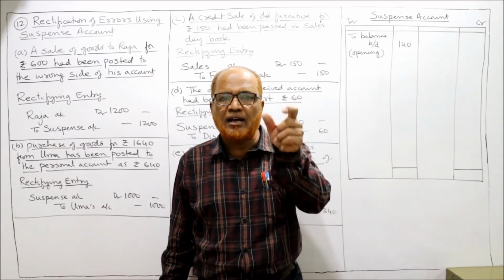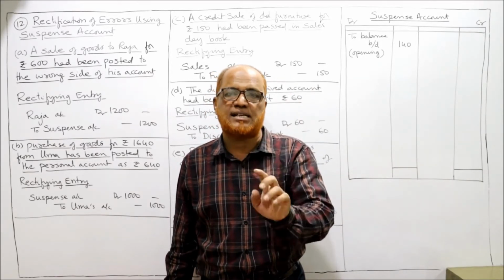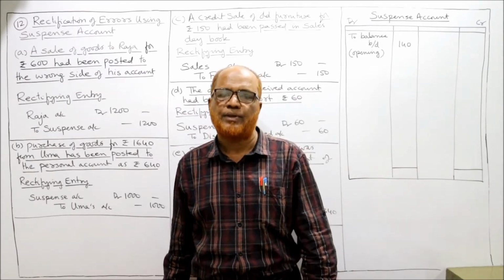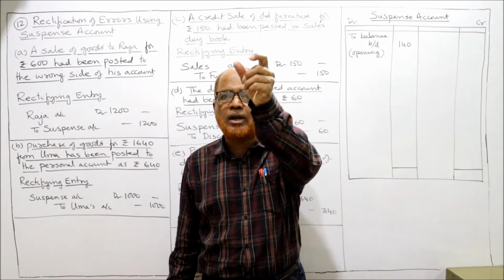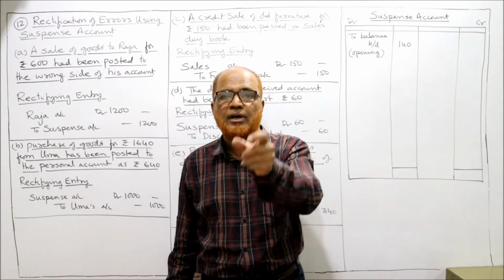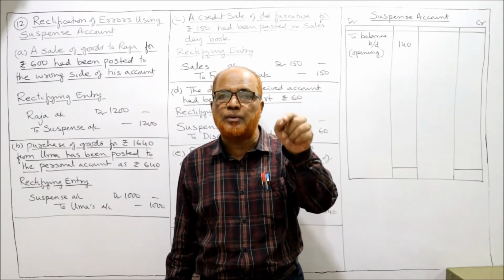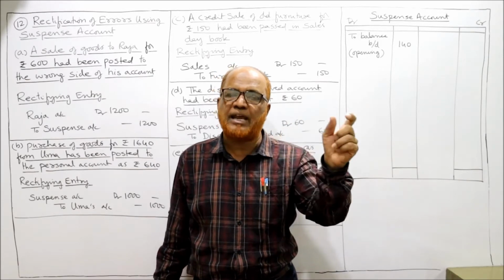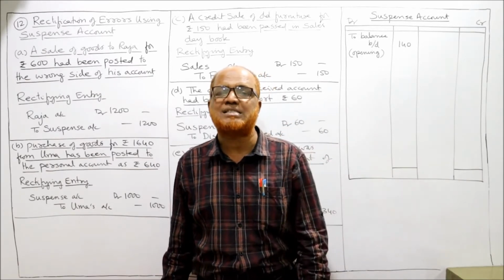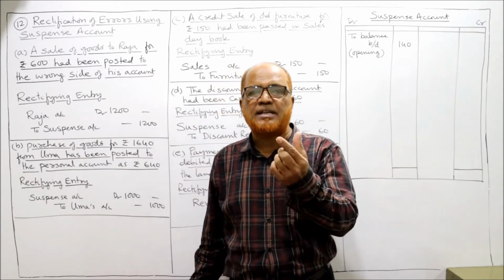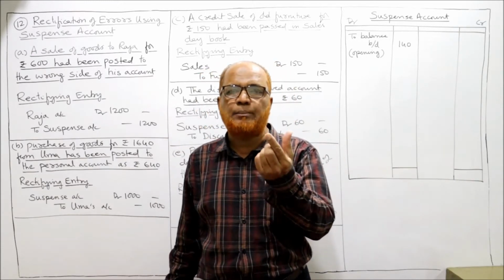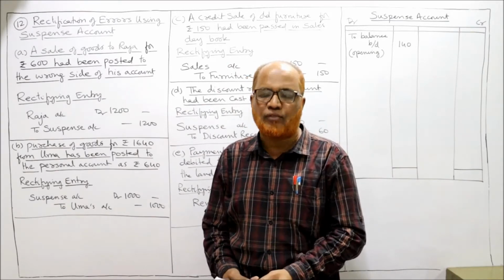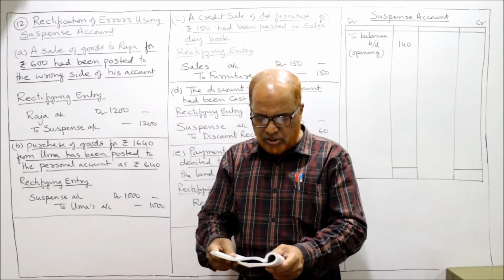So he is finding a credit side excess. The credit side excess amount is 140 rupees. So he is getting 140 rupees more on the credit column, and on the debit column he is getting 140 rupees short. That 140 rupees short on the debit column he has placed in a new account called suspense account. Now we can say the suspense account shows a debit balance of rupees 140. The difference was placed to a suspense account.